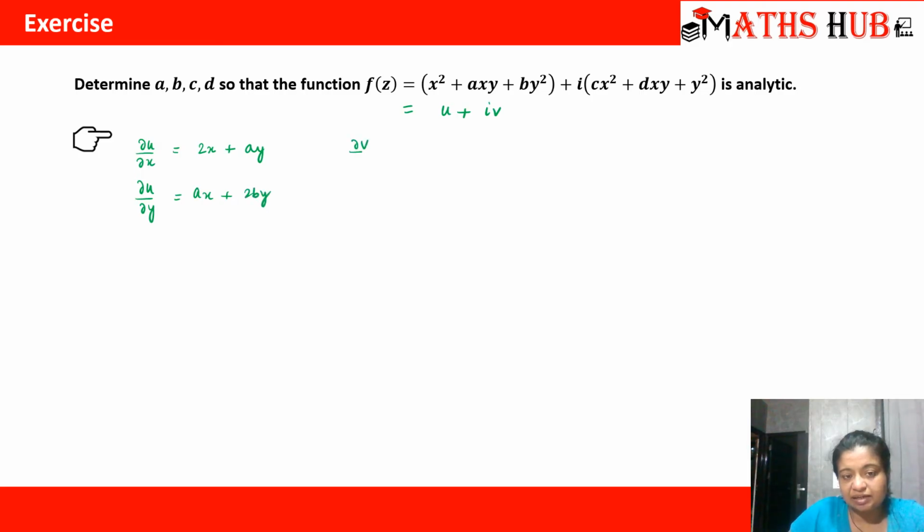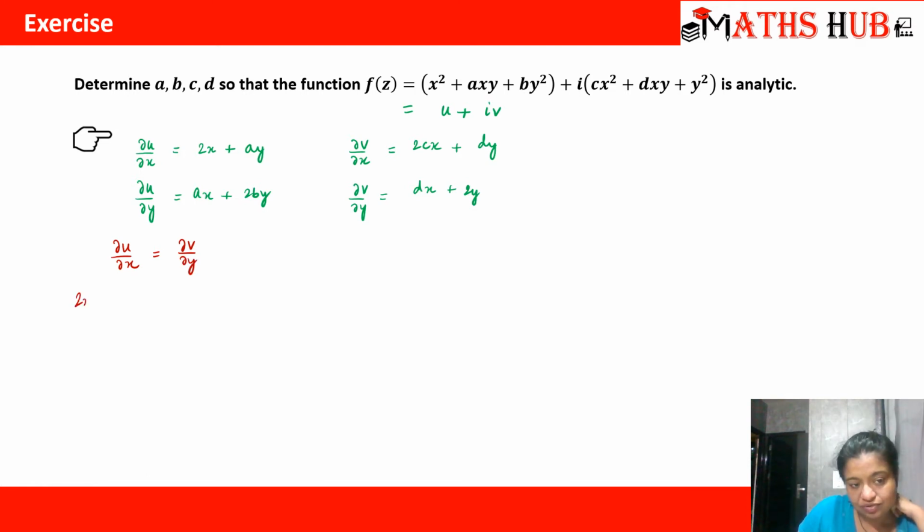Similarly, let's calculate ∂v/∂x, which would be 2cx plus dy, and ∂v/∂y would be dx plus 2y. Now the first CR equation says ∂u/∂x is equal to ∂v/∂y. ∂u/∂x is 2x plus ay, and ∂v/∂y is dx plus 2y. When you compare them, d is equal to 2 and a is equal to 2.